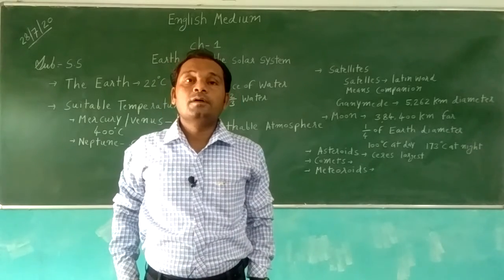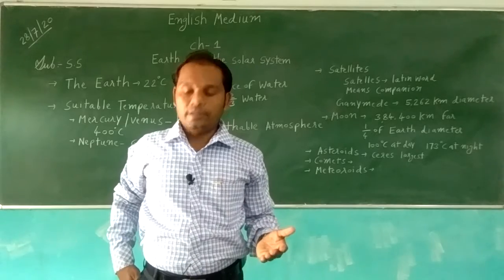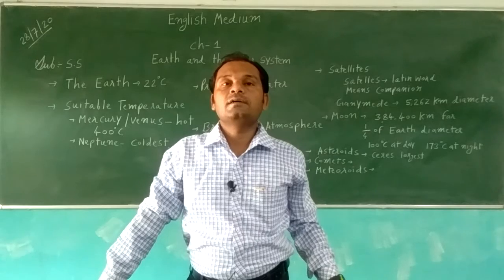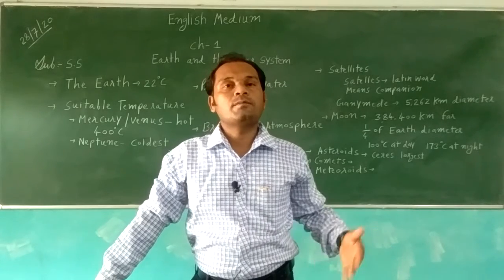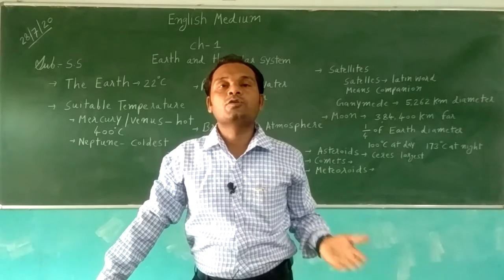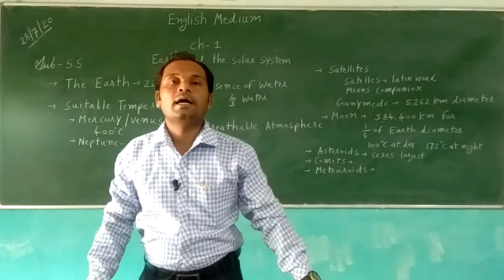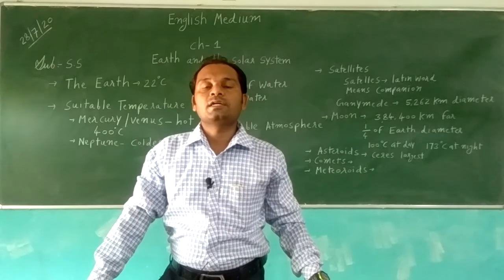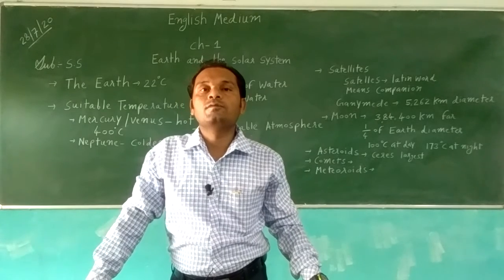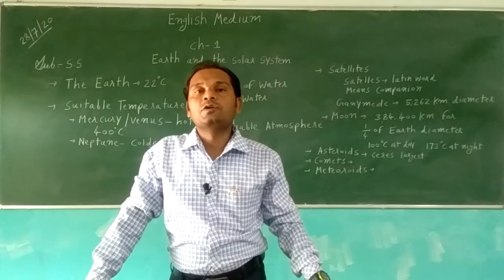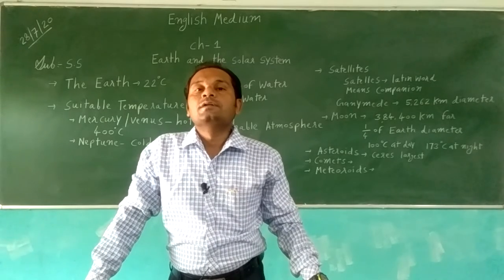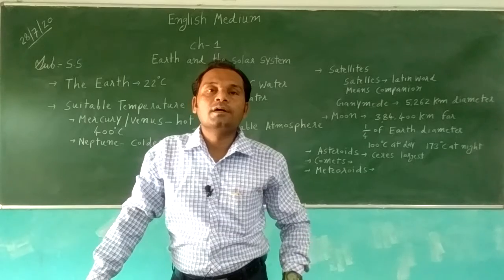Comets are of two types: periodic comets and non-periodic comets. Periodic comets are seen after a regular period in the sky. Halley's comet is one that we can see regularly. It takes 76 years for one revolution, and it was last seen in 1986.